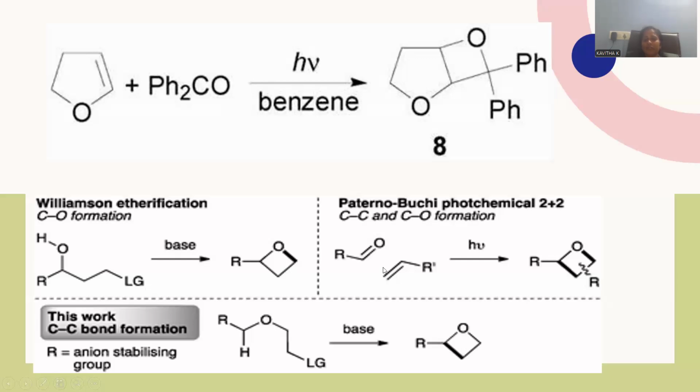And again, you can observe this is a kind of 2+2 cycloaddition resembling the Paterno-Buchi photochemical cycloaddition. Instead of two olefinic double bonds, we are replacing one of the carbon-carbon double bonds with a carbonyl functional group, so that the oxetane molecule will be originated. Many more examples were already covered regarding this kind of Paterno-Buchi photochemical reaction, where two olefins can be replaced with the carbonyl linkage on one edge, so that oxetane will be the final product.